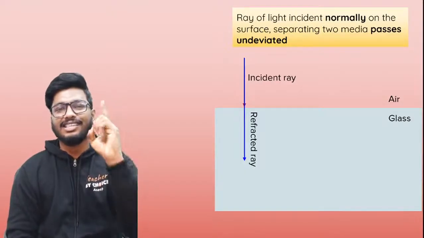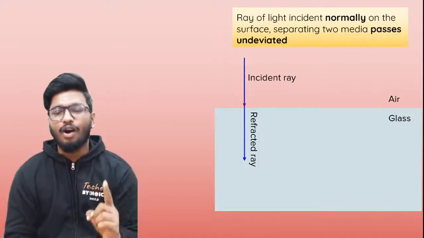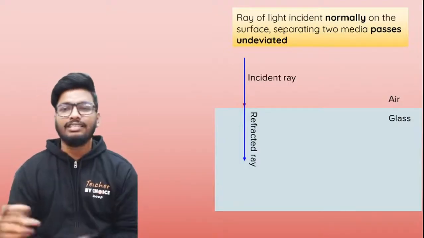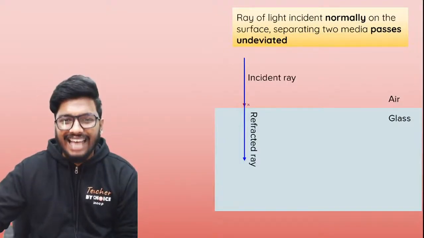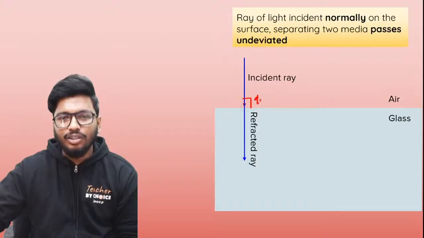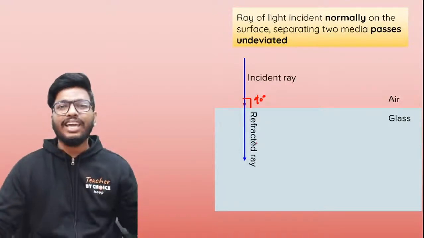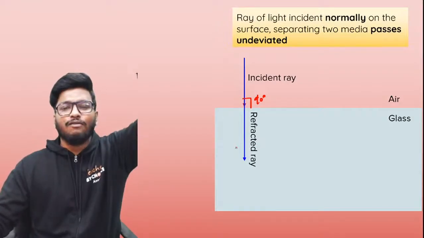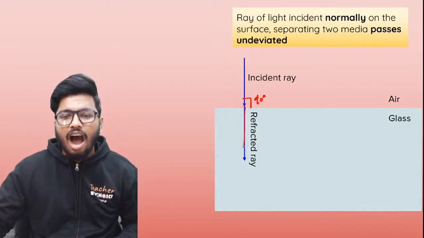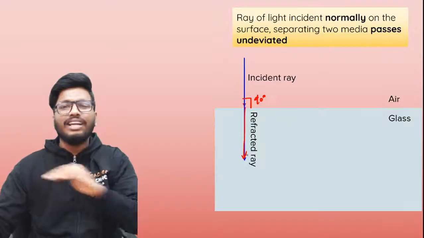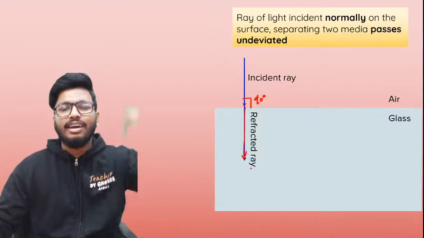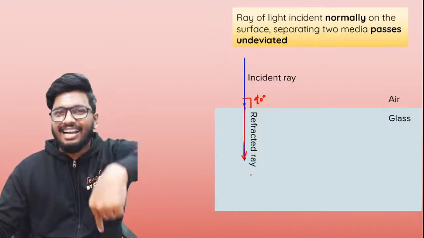If the ray of light is incident exactly at 90 degrees to the surface, that is, on the normal, then there will be no deviation whatsoever. The ray of light will pass through straight, undeviated. There will be no deviation whatsoever if the ray of light is incident at 90 degrees.